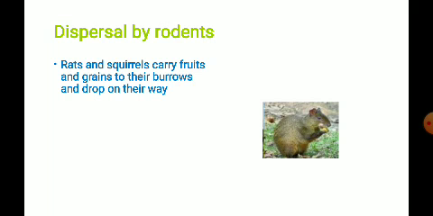It is also carrying the fruits and the grains from the parent plant to other places, and on the way they may be dropped. As they drop, the seeds find places and start growing into a new plant. Understood? So this is the dispersal of seeds by the birds, insects and rodents.